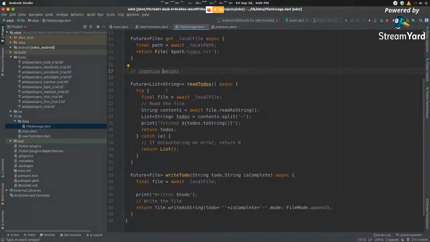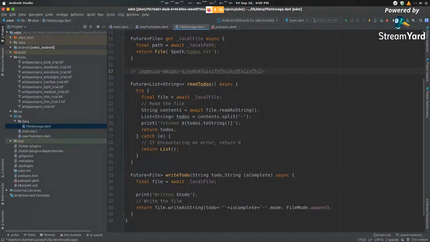Now, this is not a good approach. This approach is very quick, which is why I've chosen it for this demonstration, but it is not ideal because it means you have characters that are restricted. You can't allow your user to use them because it'll cause errors in your program. In this particular case, I am splitting all my to-dos with this tilde symbol. So every single to-do is separated by a tilde. In a file, I can have multiple lines of to-dos and all of them are separated by this.